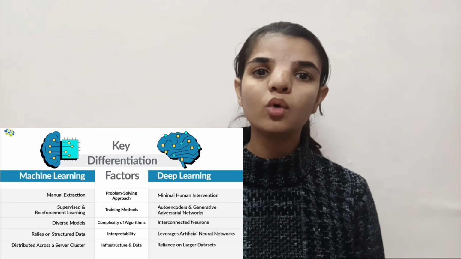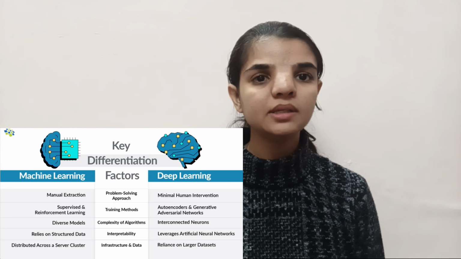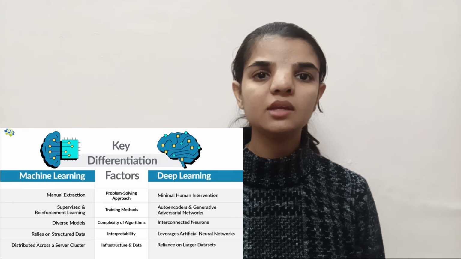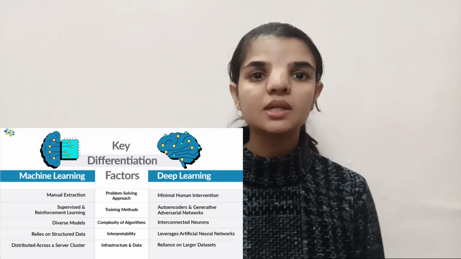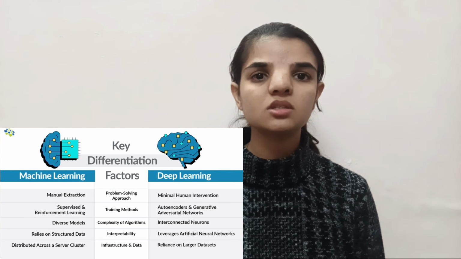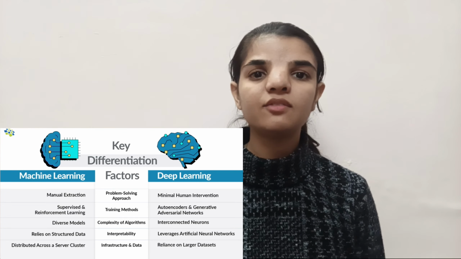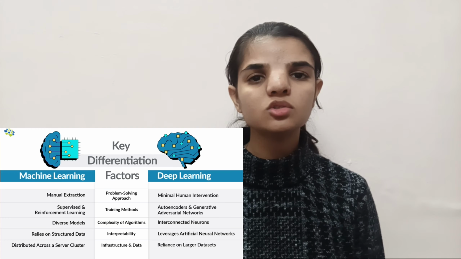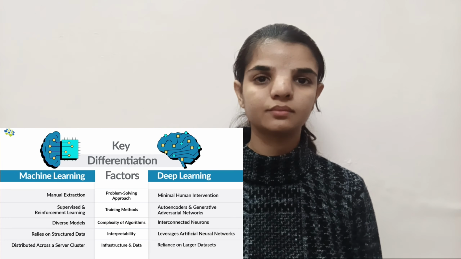So, how are machine learning and deep learning different? Machine learning needs more human guidance. Humans tell the machine what features are important. Deep learning, on the other hand, automatically learns features on its own, even from images, audios, or videos.